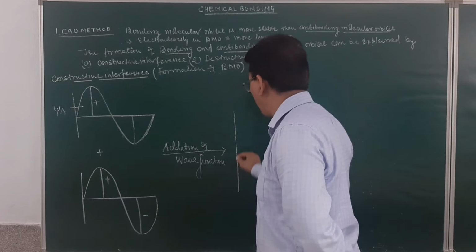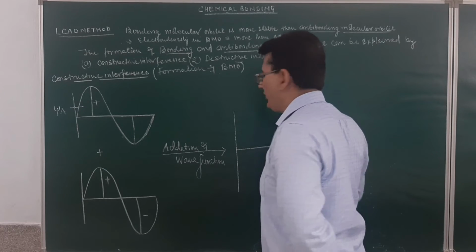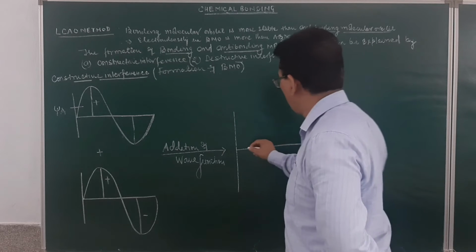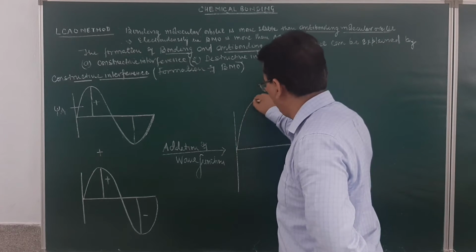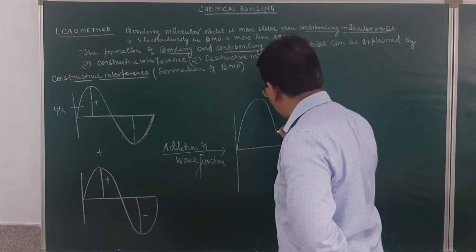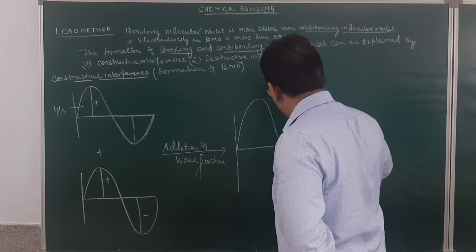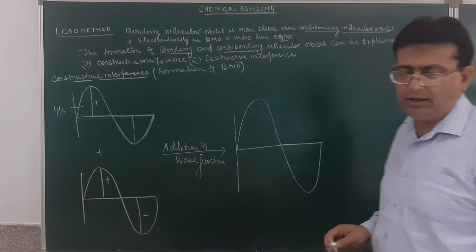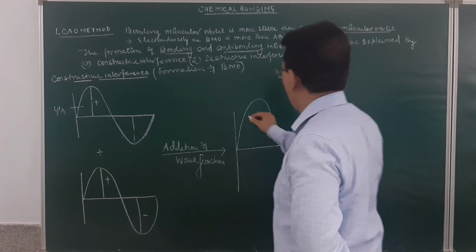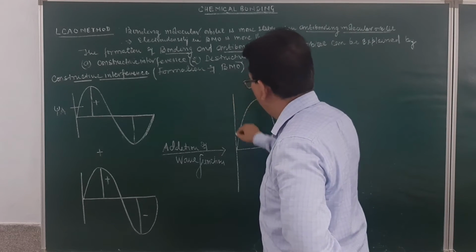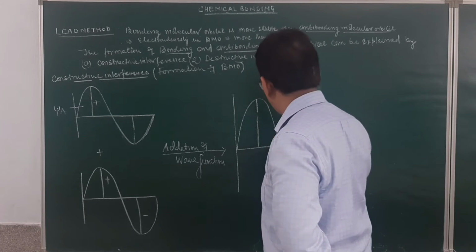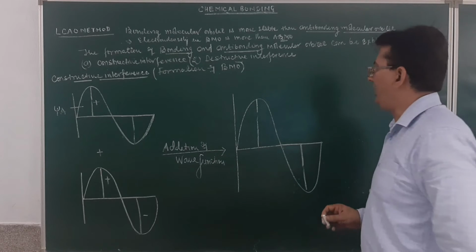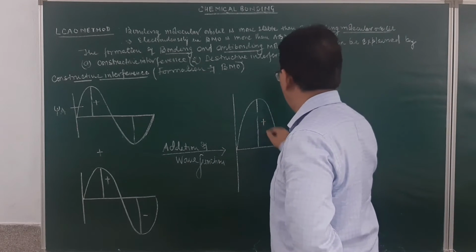And when the two waves are in phase, this results in the formation of a molecular orbital, and that molecular orbital is called a bonding molecular orbital. This will be shown by a bigger lobe than the atomic orbital. So this is the addition of wave functions, and it is shown by a bigger lobe.